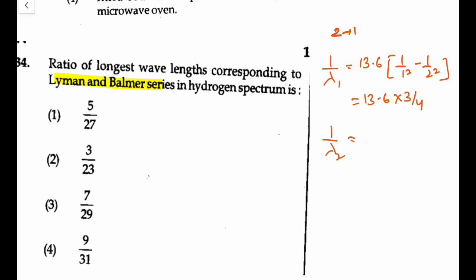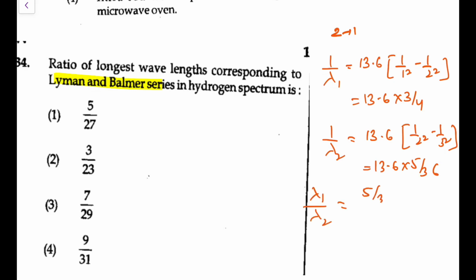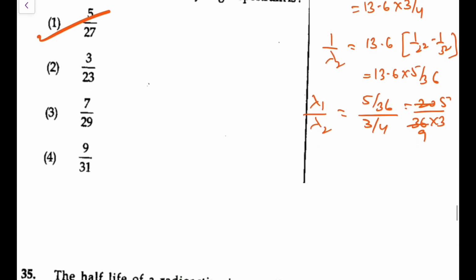Similarly, 1 by lambda 2, for Balmer, would be the transition from 3 to 2, that is 1 by 2 square minus 1 by 3 square. So that would be 13.6 into 5 by 36. We have to check the ratio of lambda 1 by lambda 2, so I reverse divide. It will be 5 by 36 upon 3 by 4, so it comes out as 20 upon 36 into 3, so it is 5 and this is 9. So 5 by 27. Go for option 1 in this particular case. This is 5 by 27.